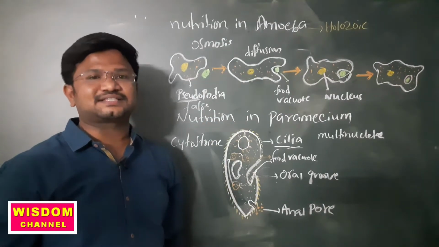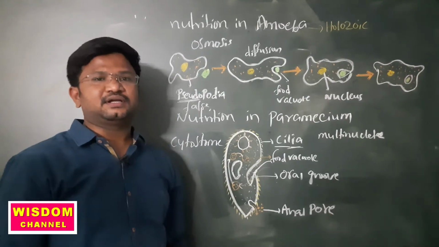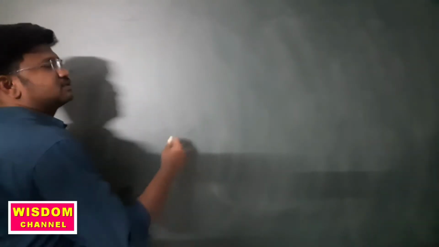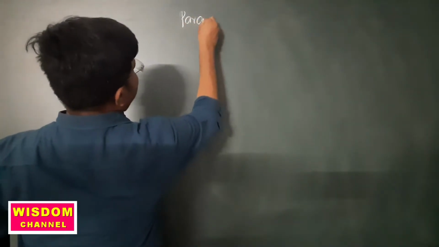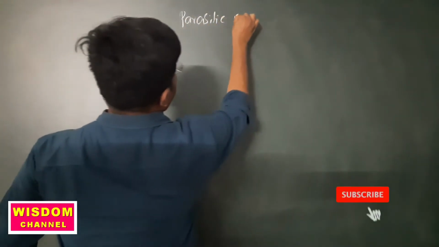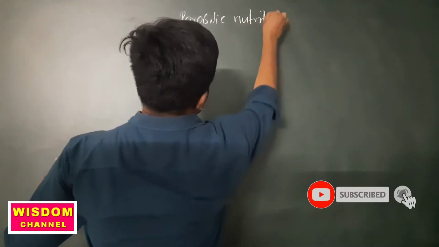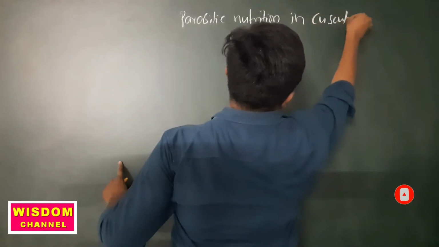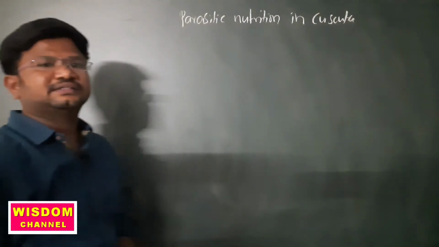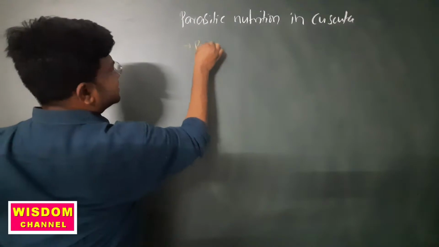Now we'll discuss parasitic nutrition in Cuscuta. This is a parasitic plant.